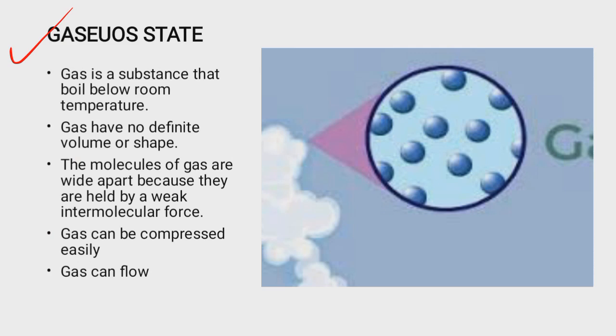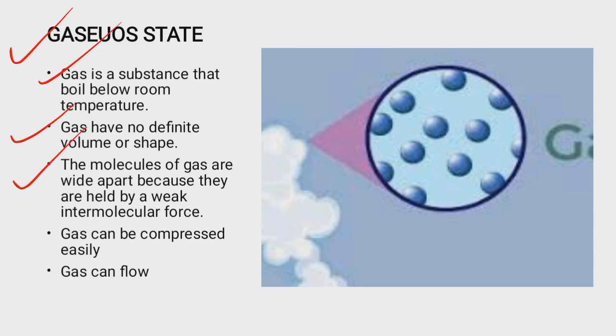What is gas? Actually, a gas is a substance that boils below room temperature. Yes, gas boils below room temperature. And unlike liquid and solid, gas does not have shape or volume. They don't have shape and they don't even have any volume.